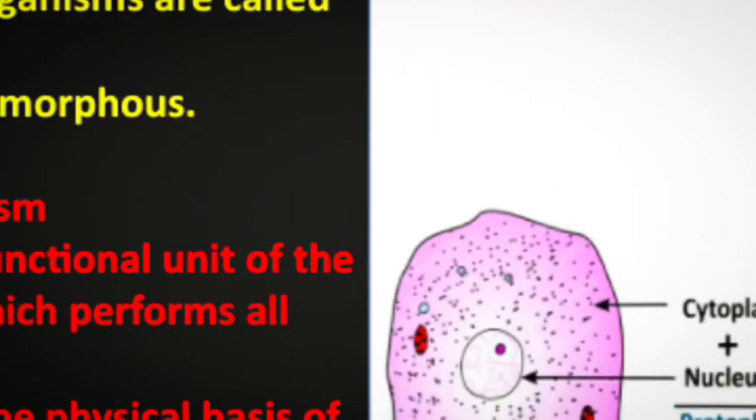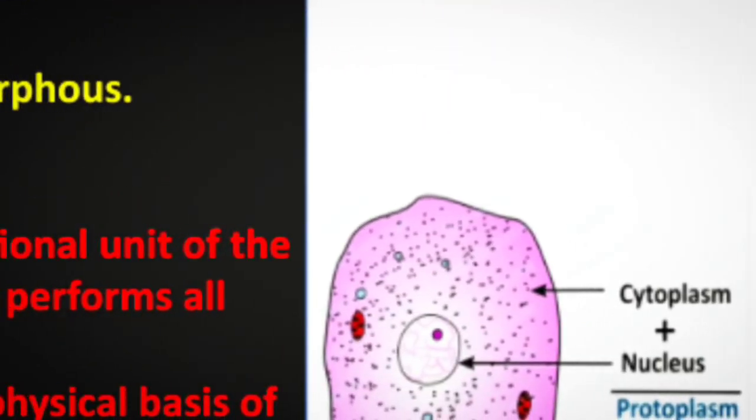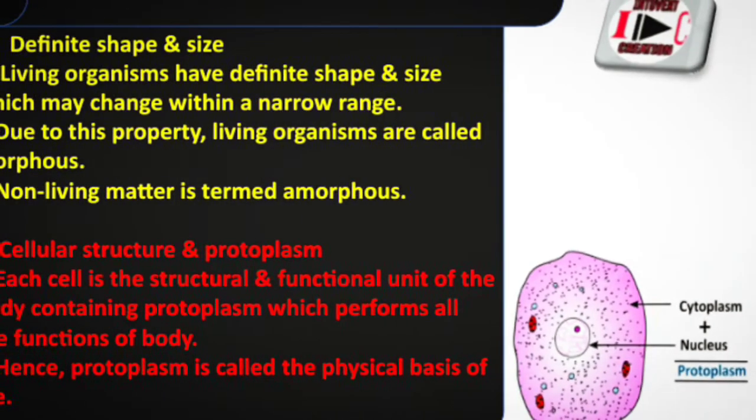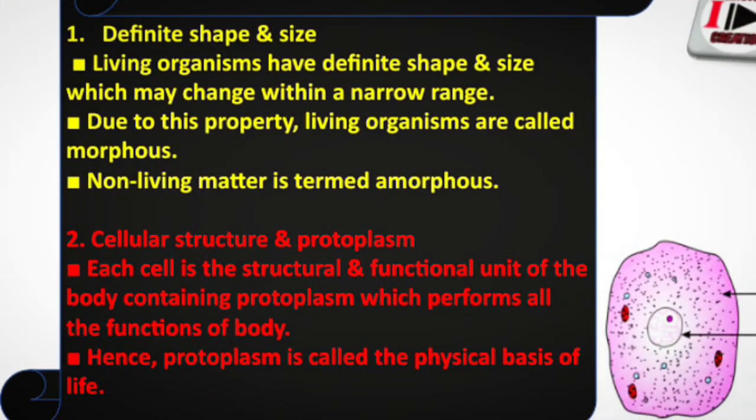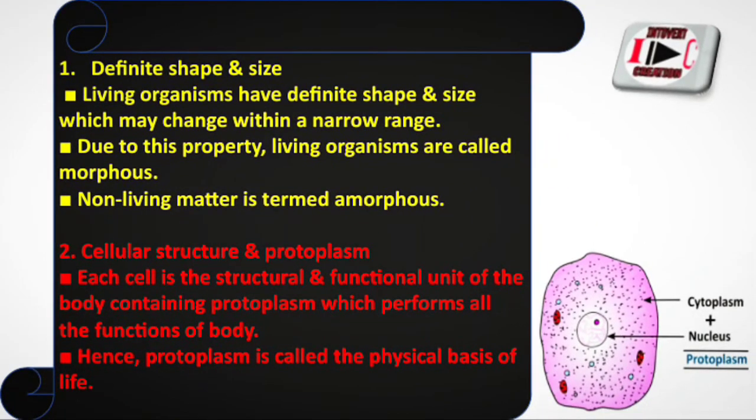I have mentioned that protoplasm is cytoplasm plus nucleus. It's called protoplasm. Each cell is the structural and functional unit of the living body, containing protoplasm which performs all the functions of the body. Hence protoplasm is the physical basis of life.